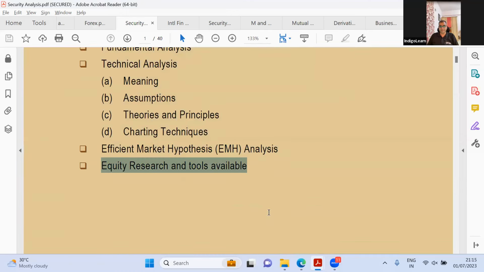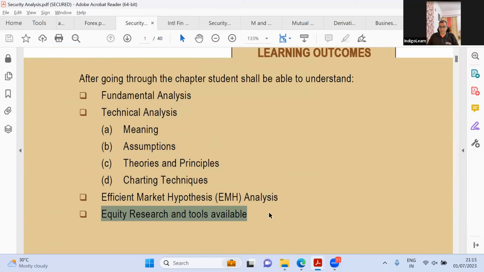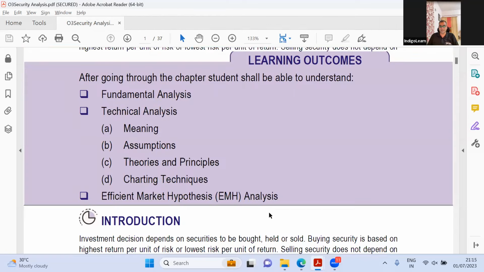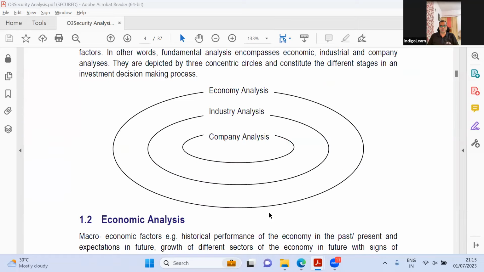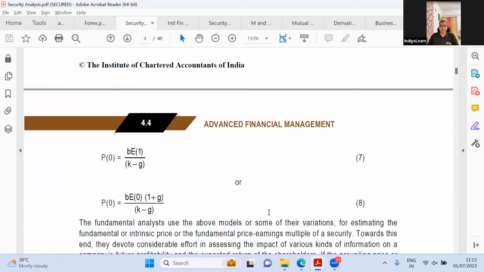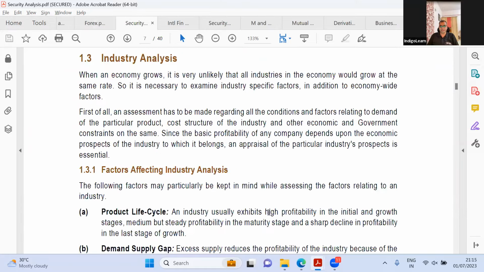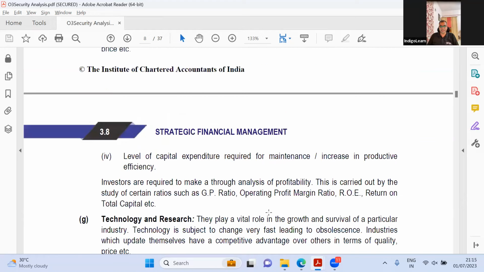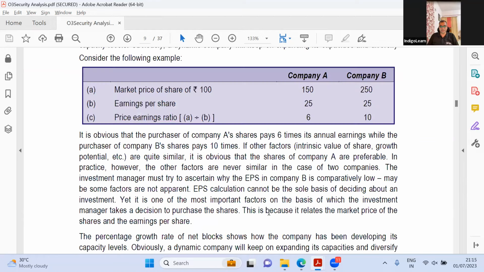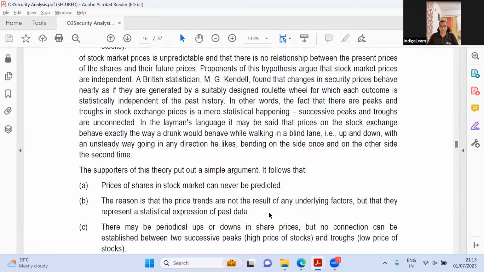So those of you who have attended my classes, I've shared with you equity research reports. I've told you that I've worked in equity research earlier. And what are the tools that we use? How do we take data and all of that? I've actually gone through in depth. Right. So let us just directly come to that because I don't see any other major change in this particular chapter. It is pretty much the same.